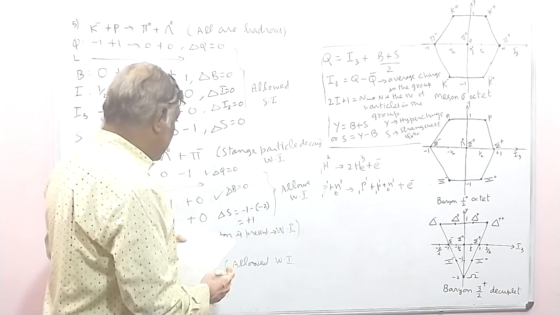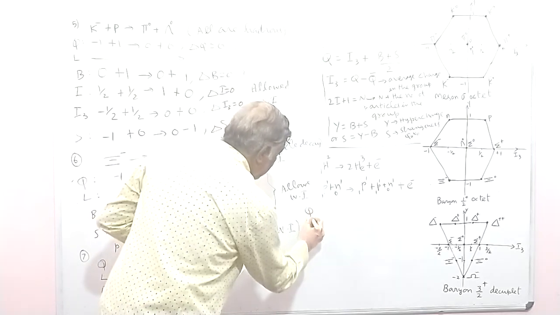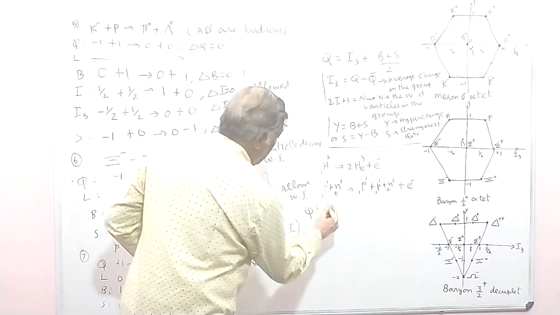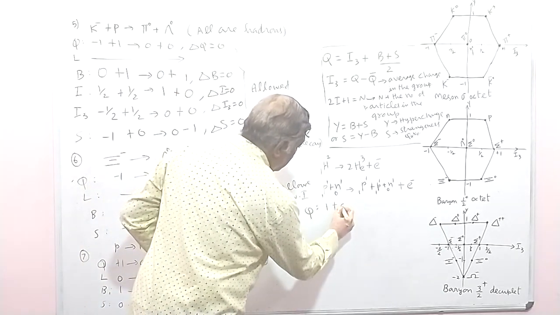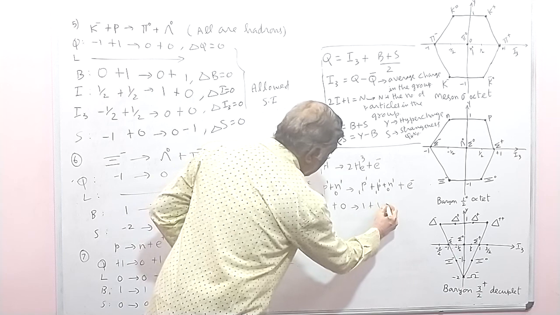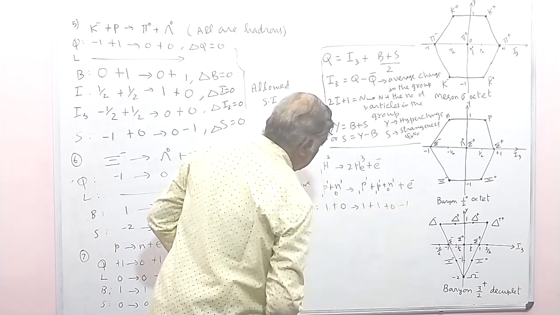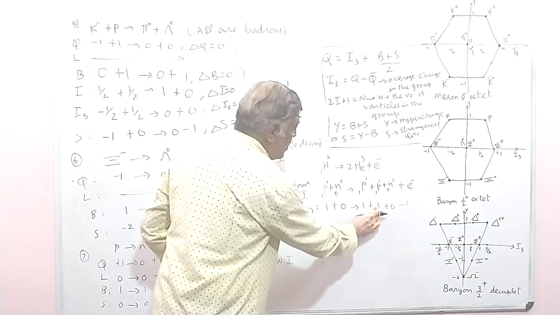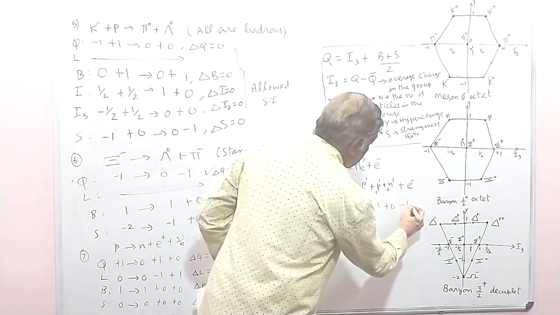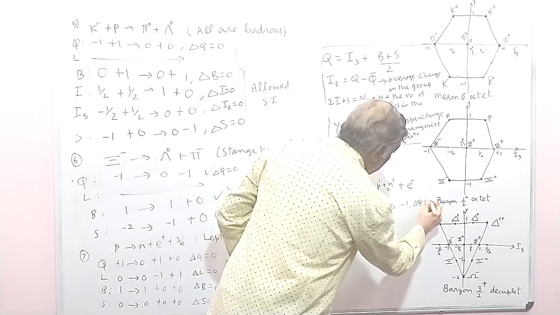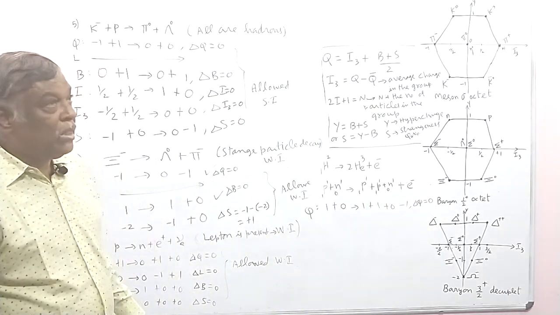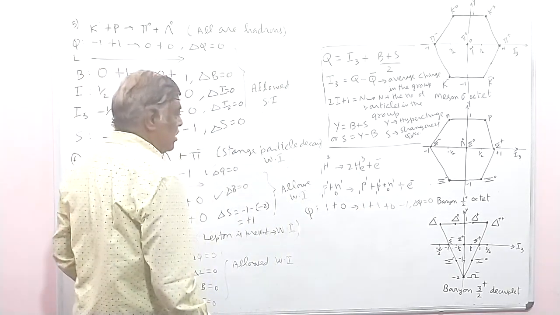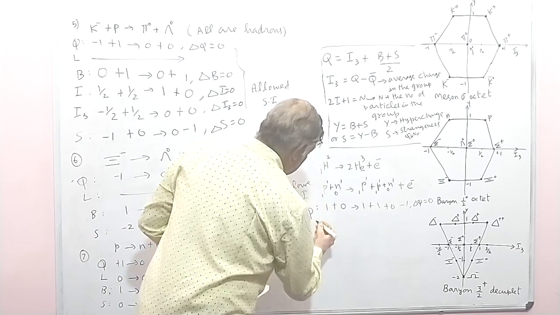Now let us write down the quantum numbers corresponding to each particle. This is the charge quantum number. Since this is a proton, this is 1, neutron 0, so 1 plus 0 on the left, and 1 plus 1 plus 0 minus 1 on the right. So the left side is plus 1, the right side is also plus 1. So therefore delta Q is equal to 0. So the charge quantum number is satisfied. The conservation law corresponding to charge is satisfied.